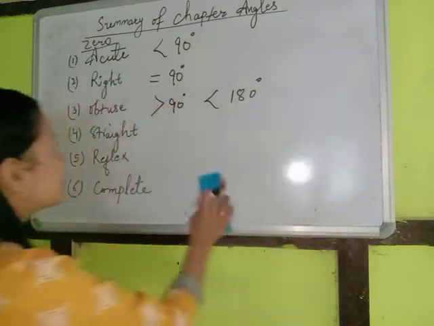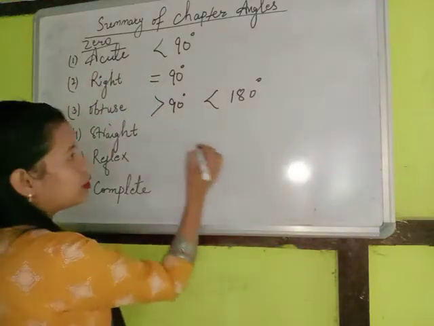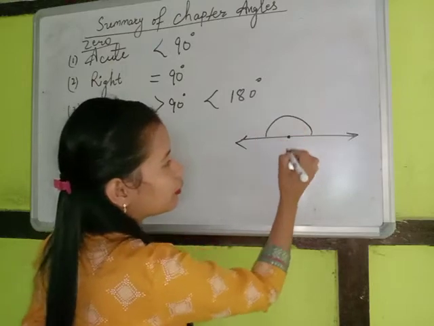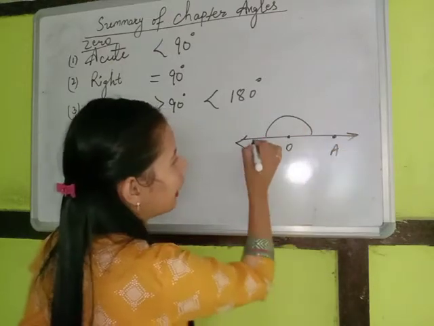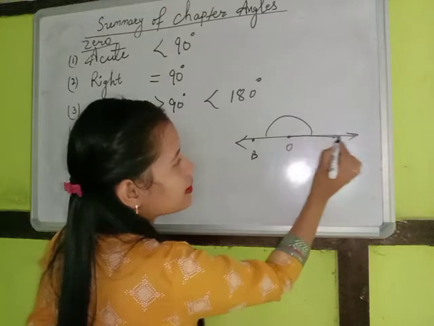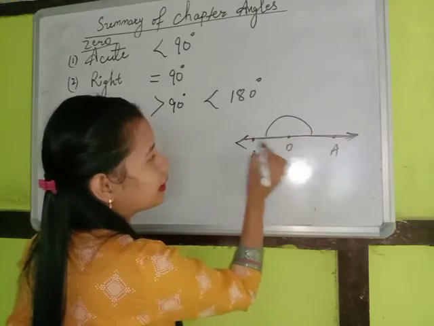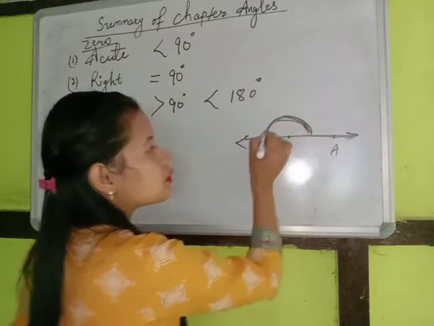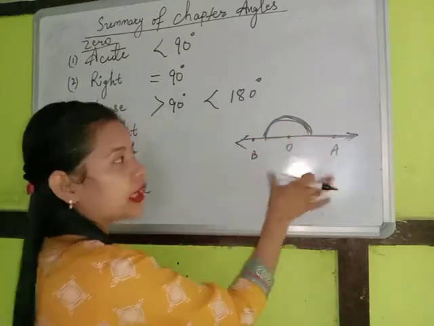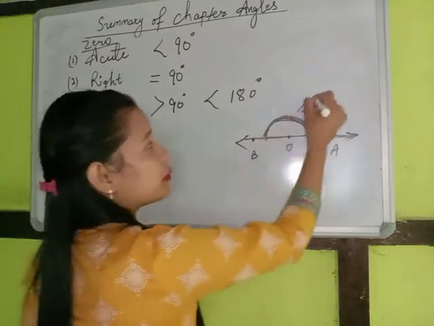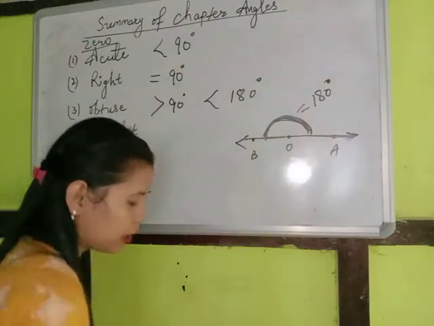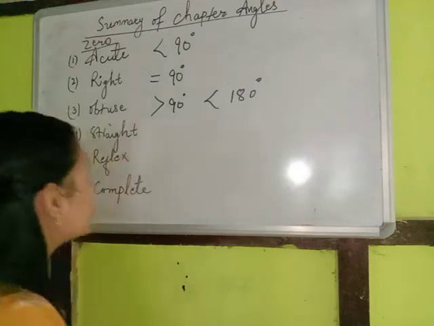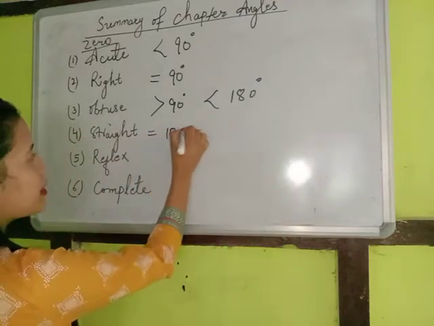Now I have something called straight angle. So this is the angle here. We have a vertex here, and this is one ray and this is one ray. One ray is this side and one ray is this side. Then the angle between these two rays forms a straight angle. This comes under a straight line. So the straight angle is equal to how many degree? 180 degree. So straight angle means the angle whose measurement is equal to 180 degree is named as a